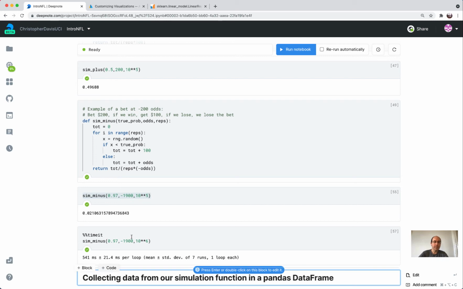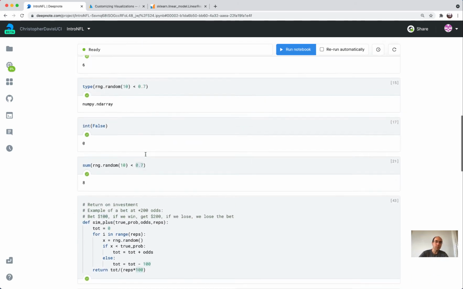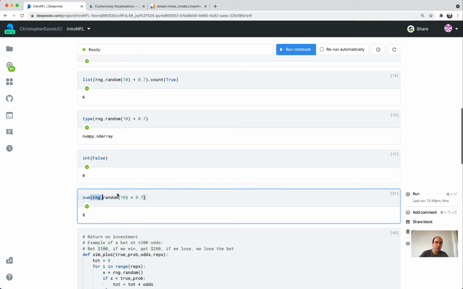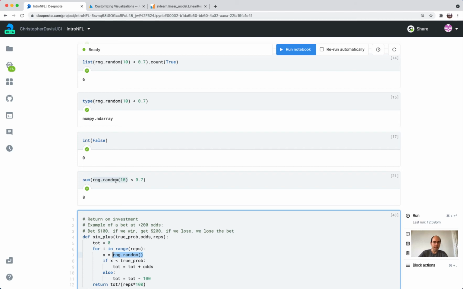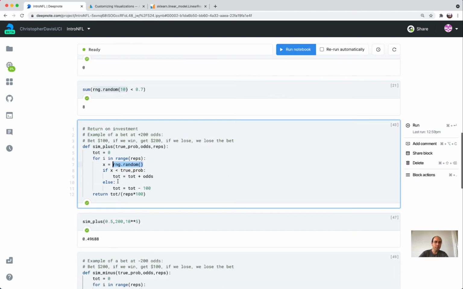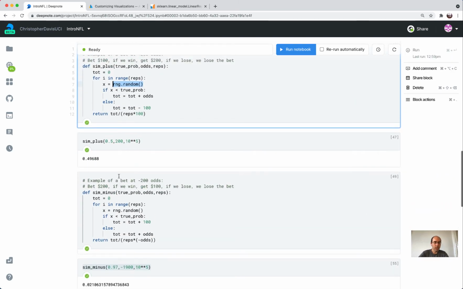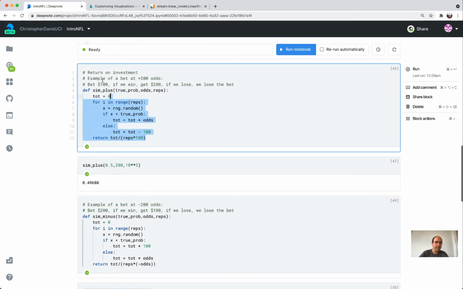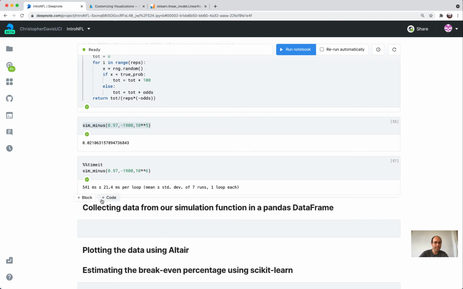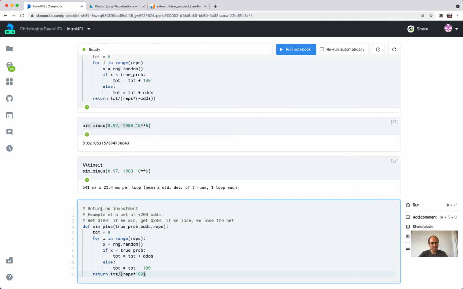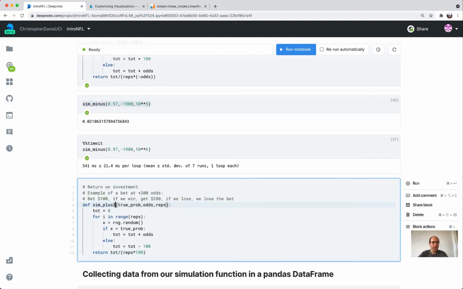And let me see if I can get this to work a little faster by using some of these ideas that we were using up before about don't just make one random number at a time, but make a bunch of random numbers at a time. And so let's see. Let me take this as our template for Sim Plus, and let me change the name to Sim Plus 2.